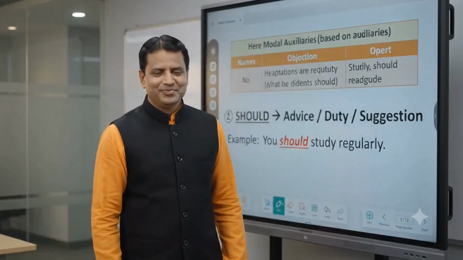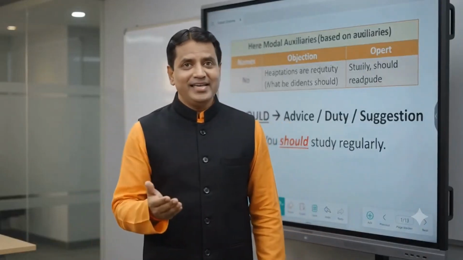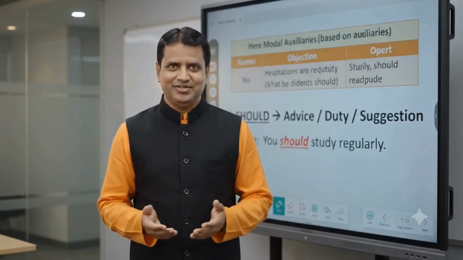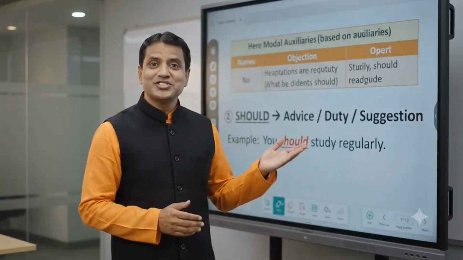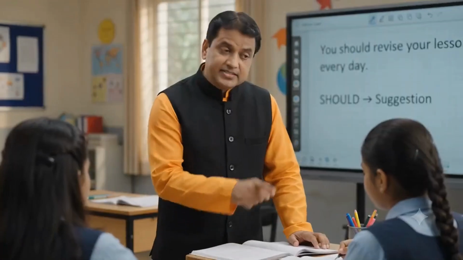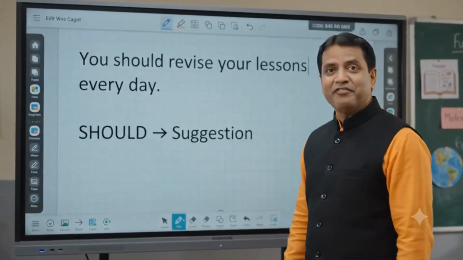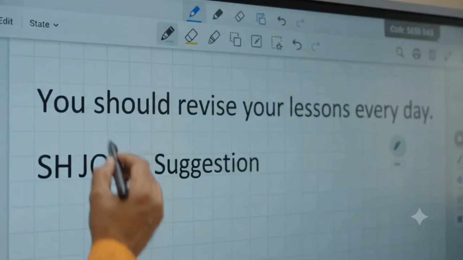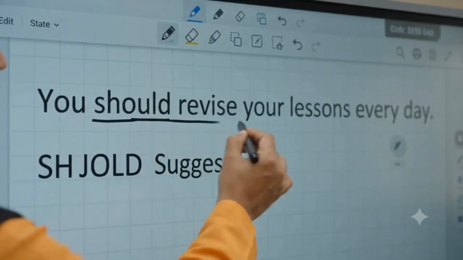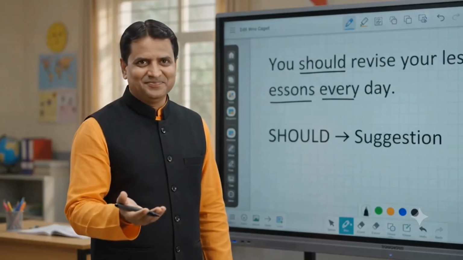Next is should. We use should for advice, duty and suggestion. For example, you should study regularly. Here is another suggestion. You should revise your lessons every day. Should tells us what is advisable or a good idea.